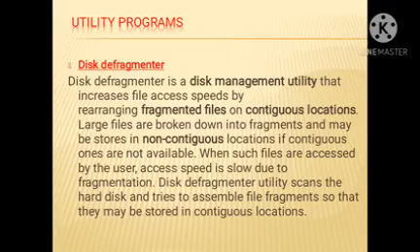Access speed is slow due to the fragmentation. The disk defragmenter utility scans the hard disk and tries to assemble file fragments so that they may be stored in contiguous locations.